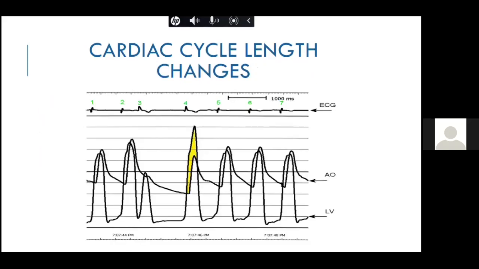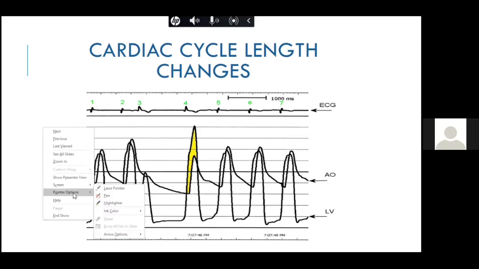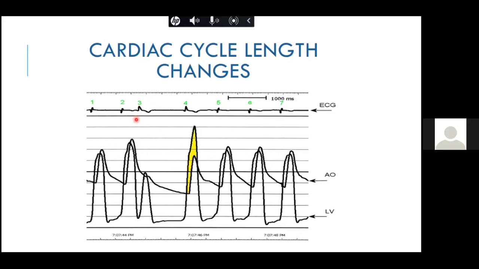So one typical thing is this. Now, I don't know how many of you have heard this or not. This is something known as a post PVC. You see the third beat in this image. The third beat in this image is a PVC, premature ventricular contraction. Normally after a PVC, there is a compensatory pause. What happens with that compensatory pause is the LV starts filling because the end diastolic volume increases. It initiates the Frank-Starling law.